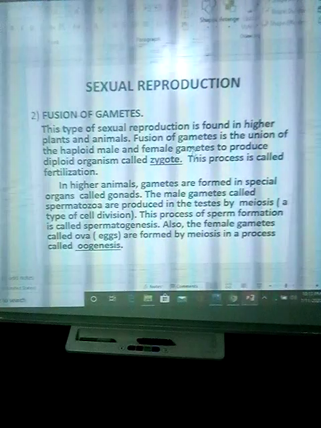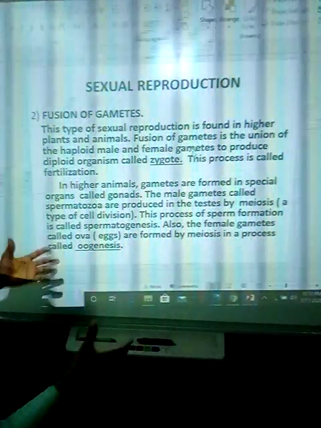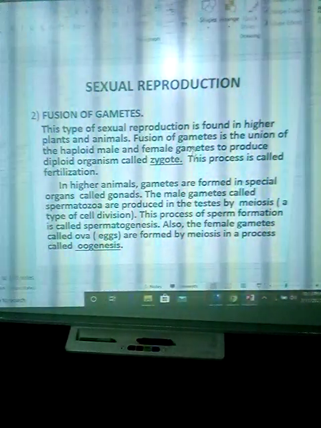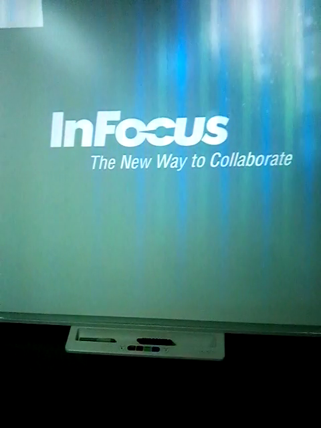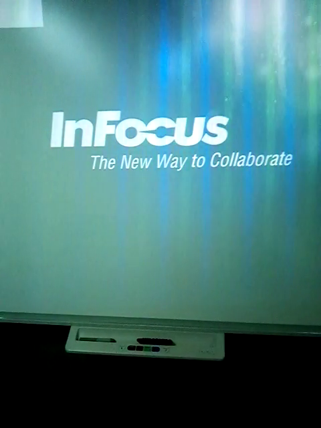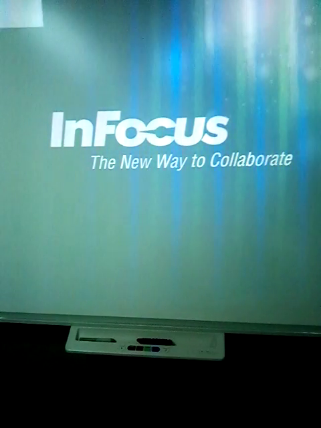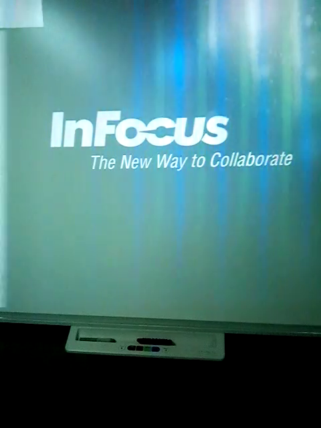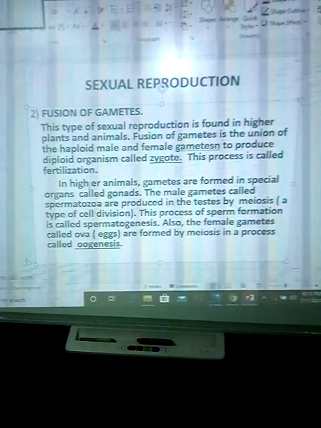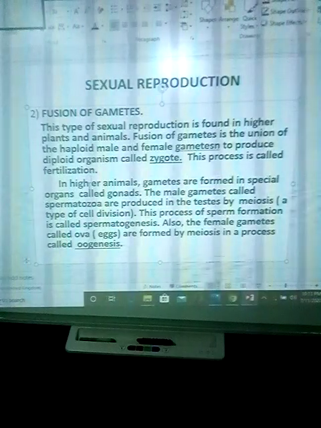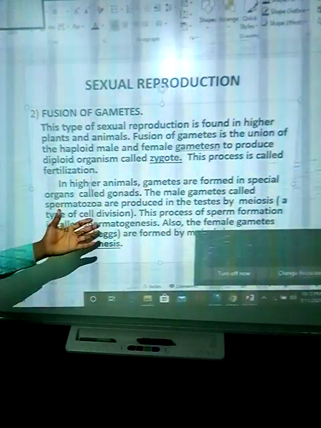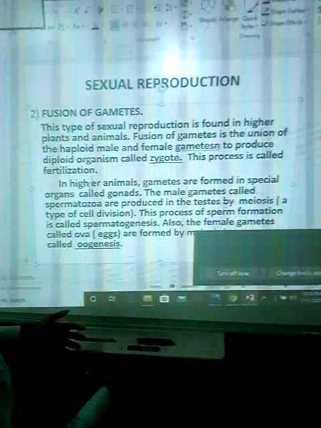Now, in higher animals, gametes are formed in special organs called gonads. The male gamete called spermatozoa are produced in the testes by meiosis, a type of what? Cell division. I've told you meiosis and mitosis.